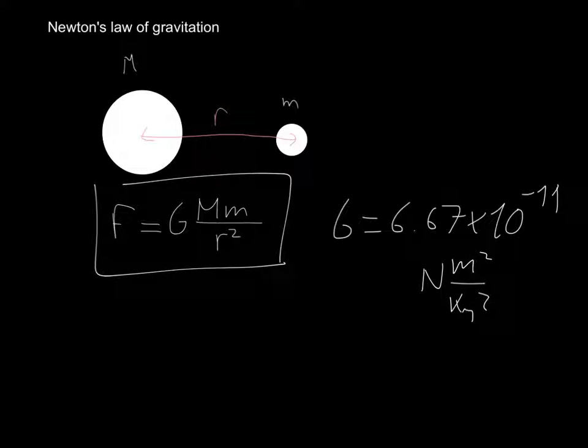Now, this is really all you need to know, and the rest just follows. And I am going to ask you to derive the rest. So if you want to stop the video right now, you can. However, if you want to see how I deduce the orbital velocity of a planet based on the gravitational force on it, keep watching. I'm going to make you do this in class anyway.